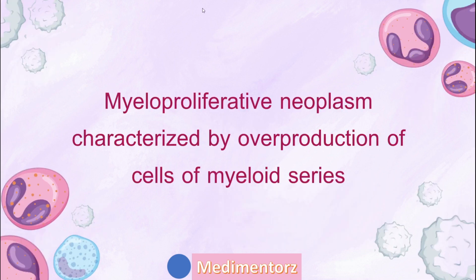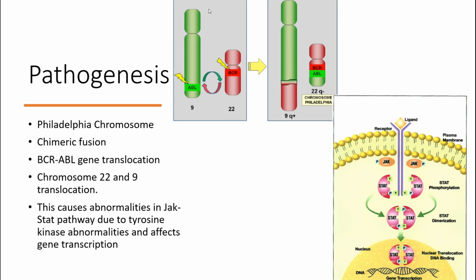Today we are going to look at CML, or chronic myeloid leukemia. CML is a myeloproliferative neoplasm characterized by overproduction of cells of the myeloid series. It's in the name, myeloid leukemia. So, overproduction of cells of the myeloid series.